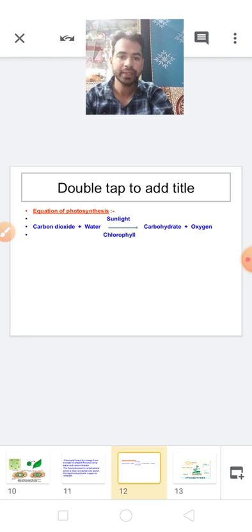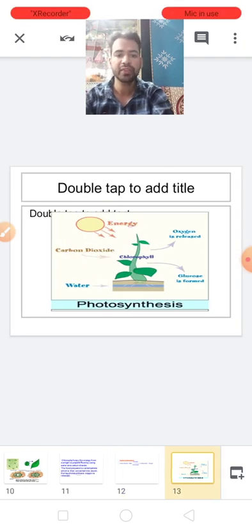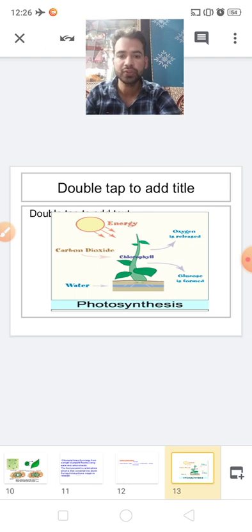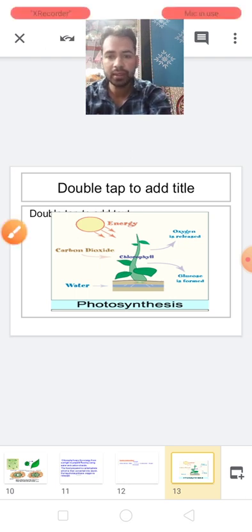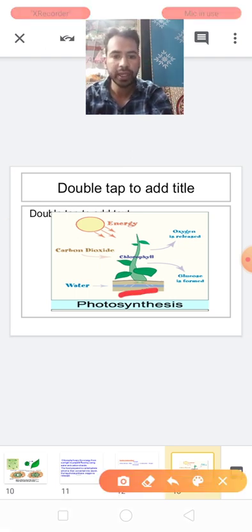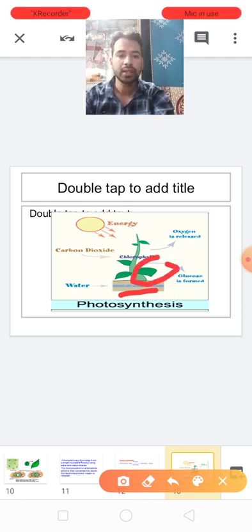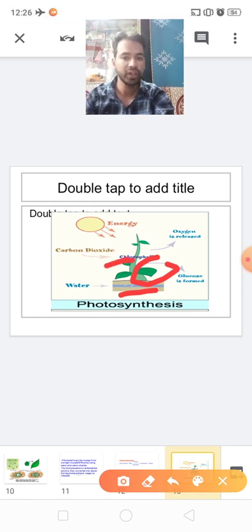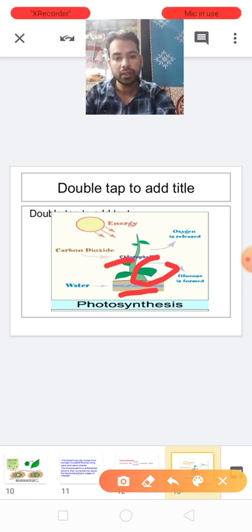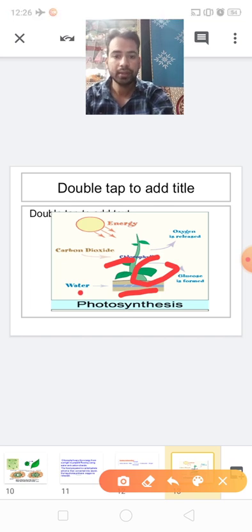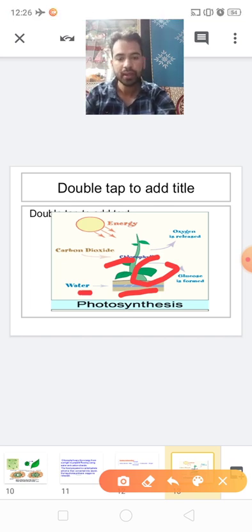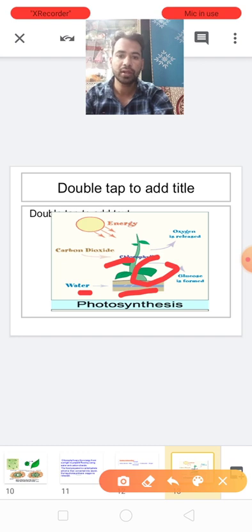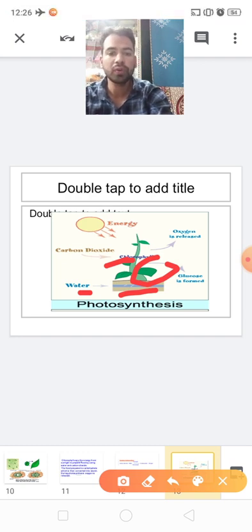Fine. Now one diagram will help you to understand the process of photosynthesis. Here a plant is there. In the plant the leaves are found. Leaves have the green pigment, chlorophyll. The root of the plant absorbs water. After absorption, the root transports the water to the leaf.